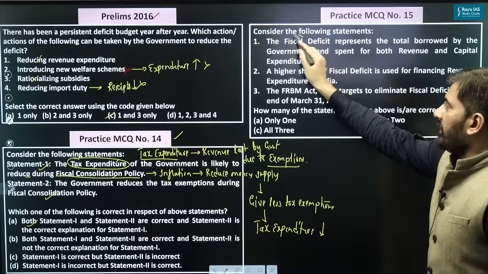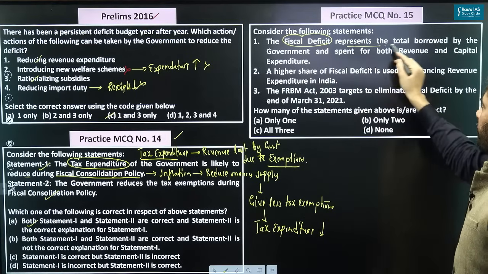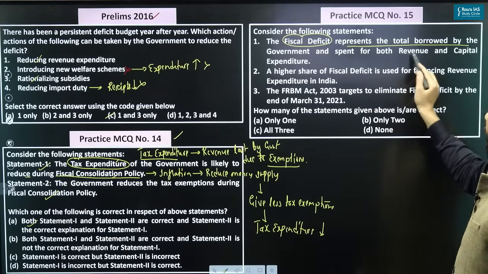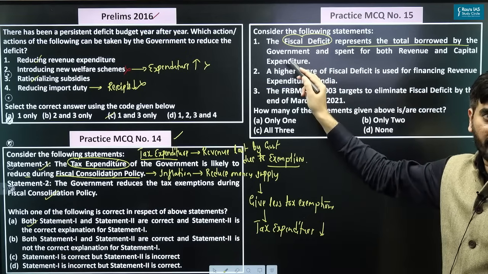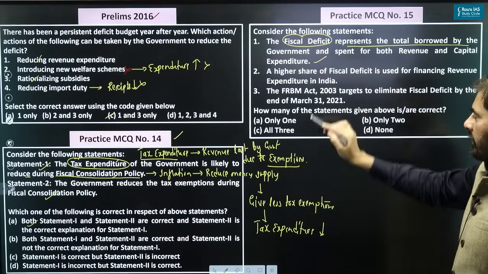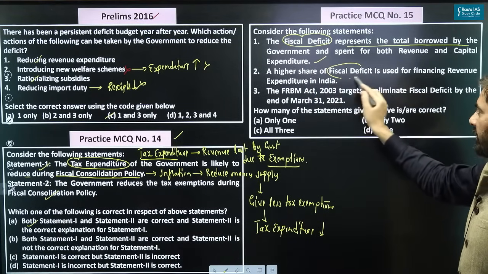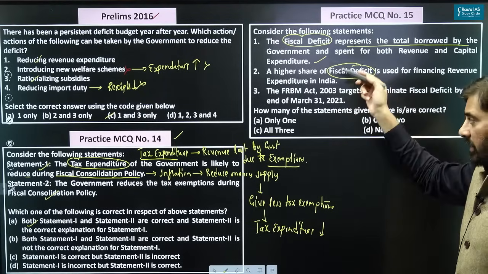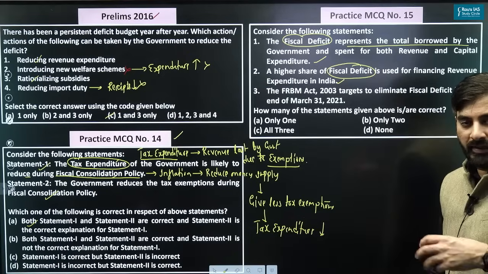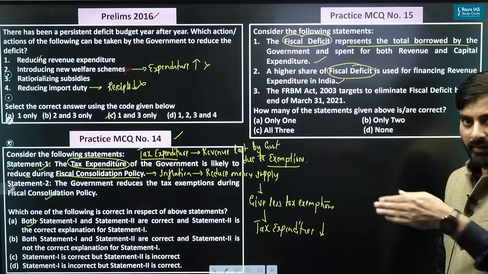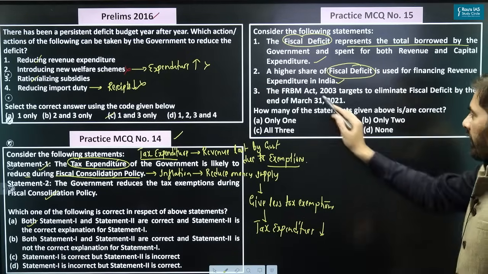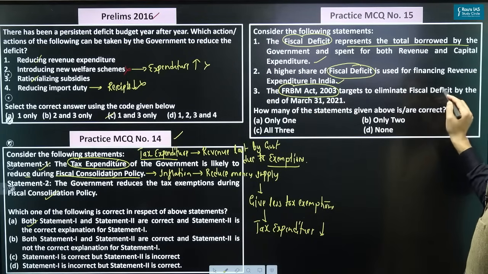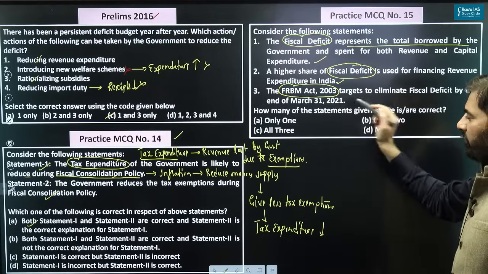The fiscal deficit represents the total money borrowed by the government and spent for revenue and capital expenditure, which is correct. A higher share of fiscal deficit is used for financing revenue expenditure. It is also correct. More of the money that we borrow in India is used for revenue expenditure rather than capital expenditure, which is correct.